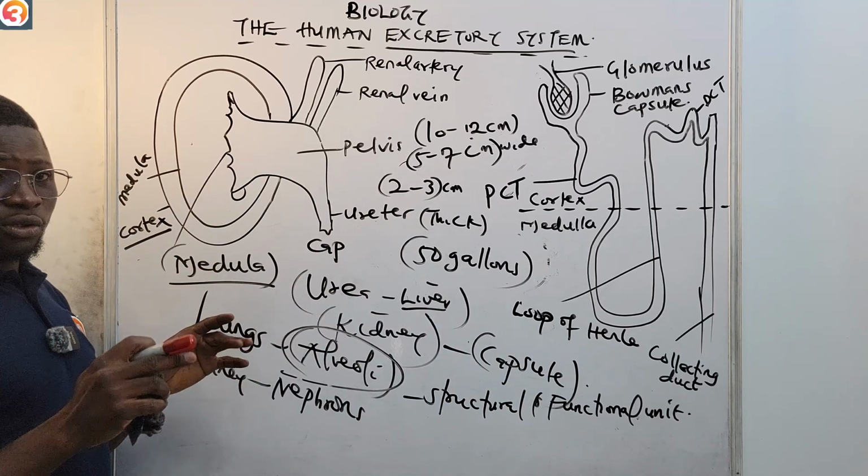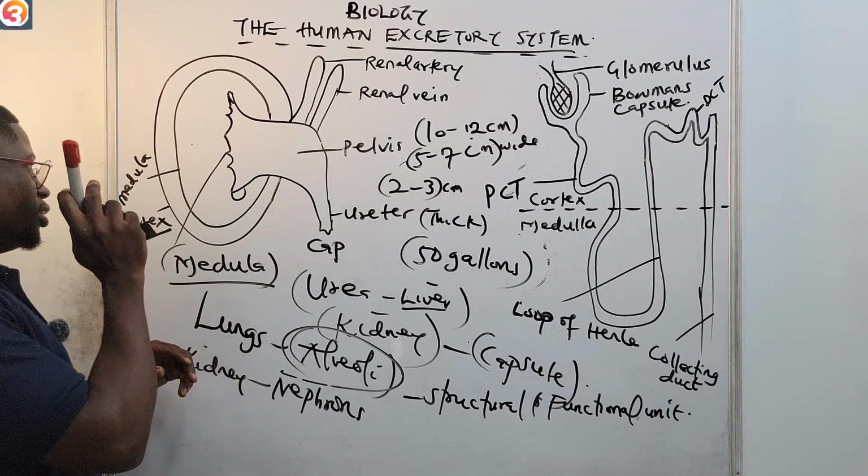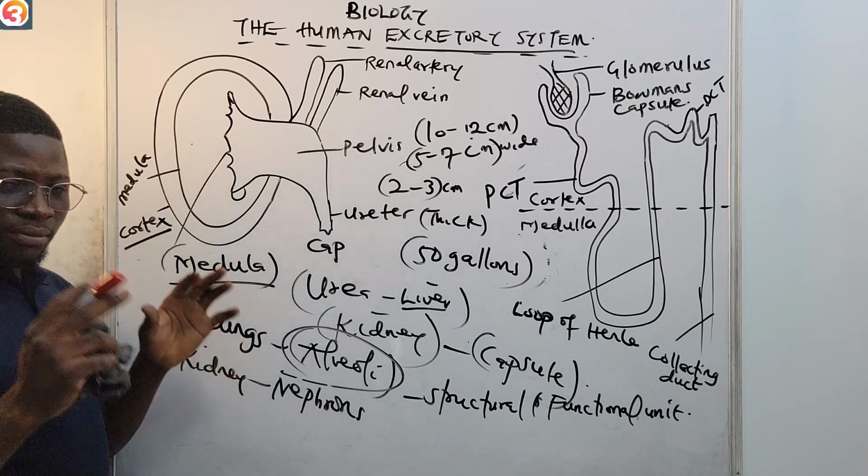So there are two regions in the kidney. We have the inner region and the outer region. The inner region is called the medulla. The outer region is called the cortex.